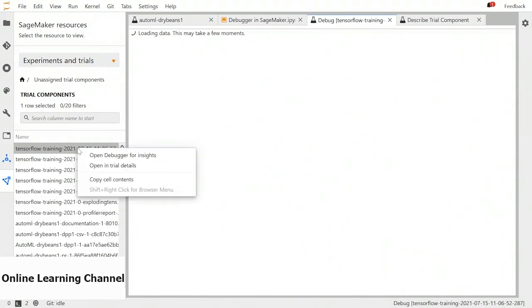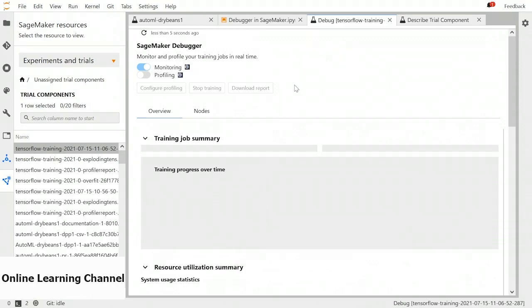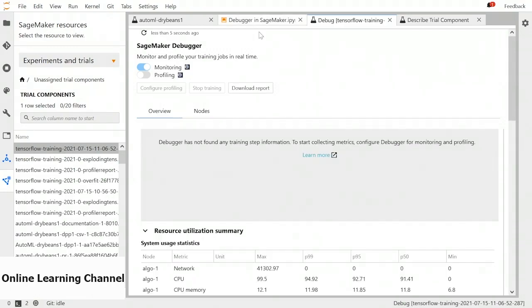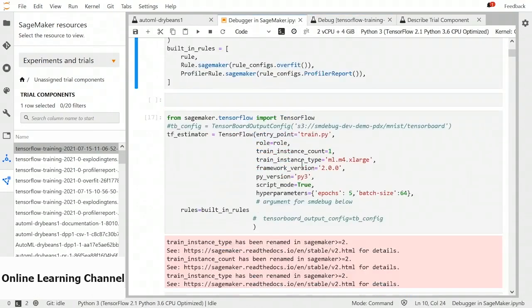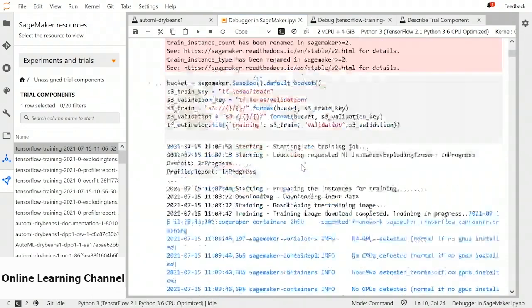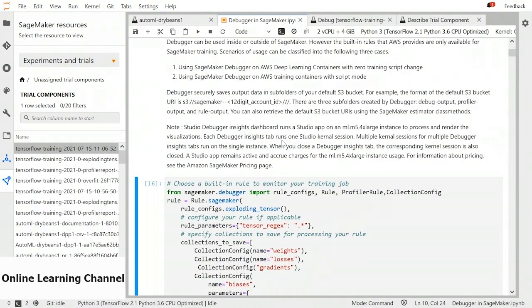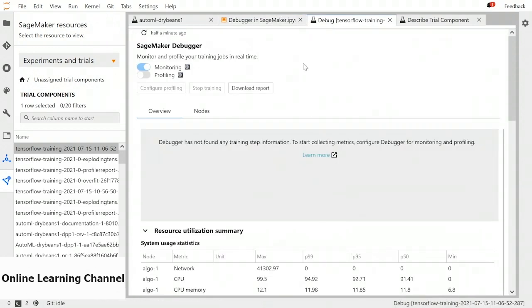So we will right click on the job and press Open Debugger for insights. And it will take a few moments because the debugger will take an instance and run all the analytics on that instance. So we should be careful about the cost. The instance is ml.m5.4xlarge. So if you don't want to use that instance due to pricing or other limitations, you can use code. So go back to the instance.